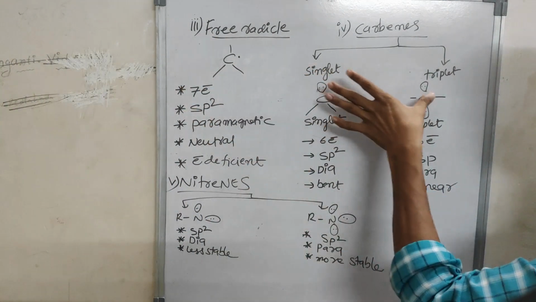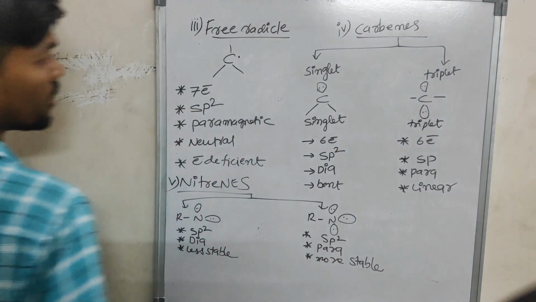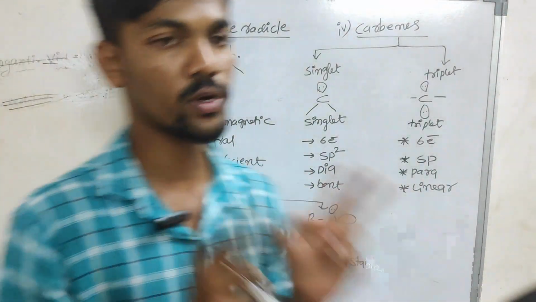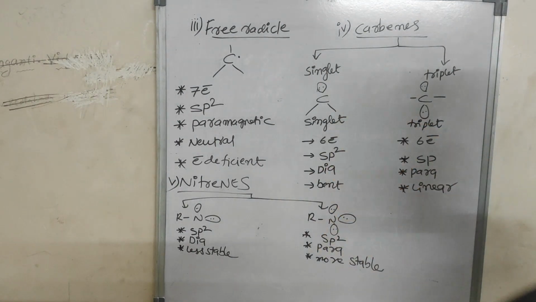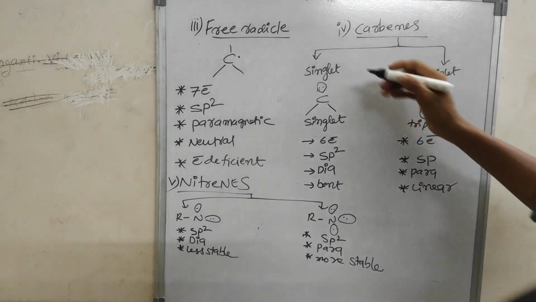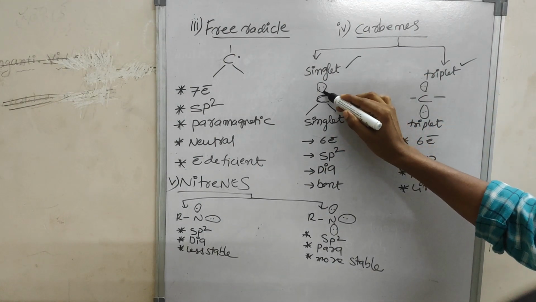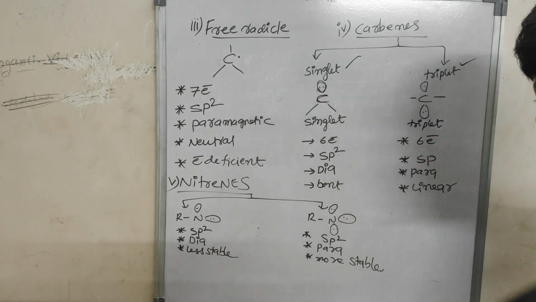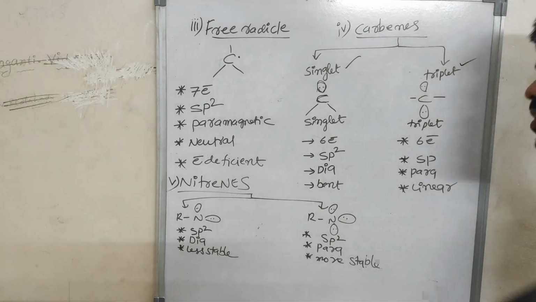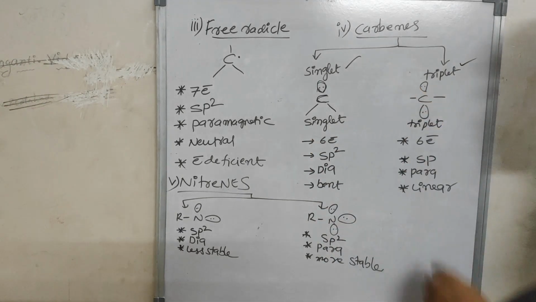Coming to carbenes and nitrenes, listen, friends. Carbenes and nitrenes have 2 types. First one is singlet, and the next one is triplet. In singlet carbene, only 1 lone pair of electrons is present, that is called a singlet. Here 2 lone pairs are present